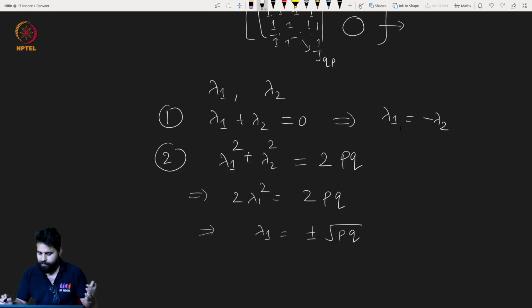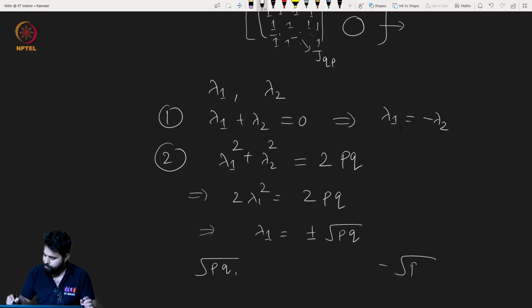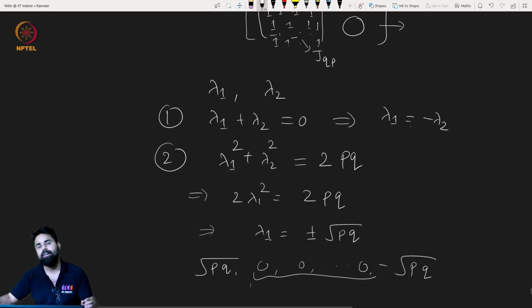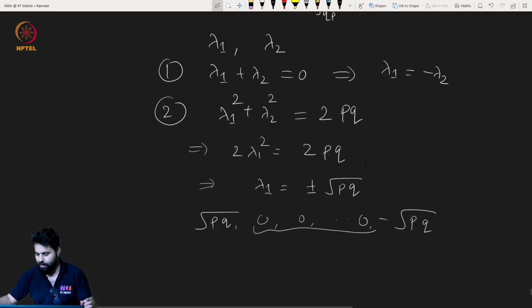So there will be only 2 non-zero eigenvalues. One is square root of pq, another one is minus square root of pq, and the rest of the eigenvalues are 0. How many times will 0 come? It will come p plus q minus 2 times, because 2 are consumed by these. So I hope these 2 results are very easy.